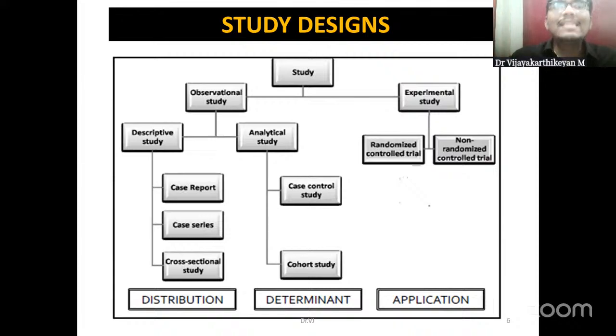In turn, the observational studies are divided into two: one is the descriptive, and the other arm is the analytical study designs. What is a descriptive?